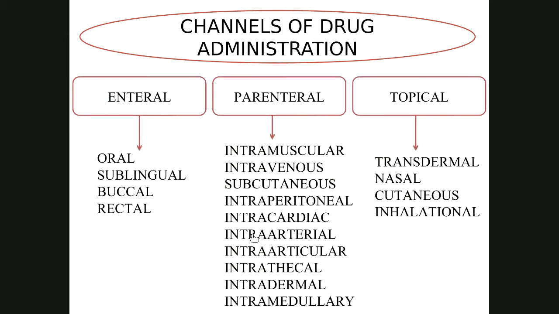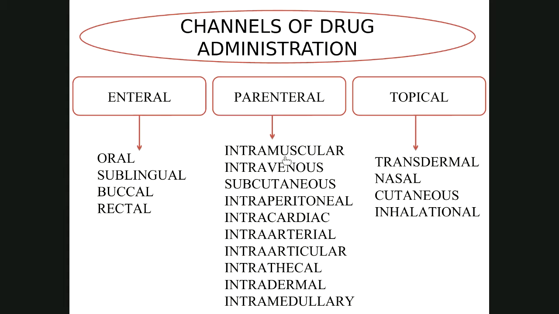Now, what are the different channels of drug administration? There are three broad channels of drug administration: enteral, parenteral, and topical. Enteral means via oral. So it can be classified as oral, sublingual, buccal, rectal routes. Parenteral means, in simple words, injections.